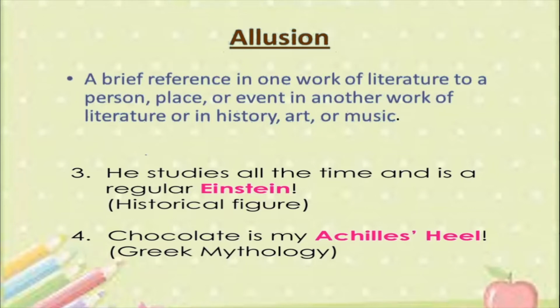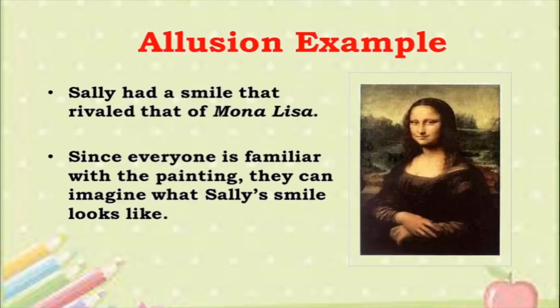When you have compared chocolate to Achilles' heel, and when you have talked about Einstein and you have compared Einstein to some person who's studying all the time, so these are all examples of allusion. Let us look at some more examples.